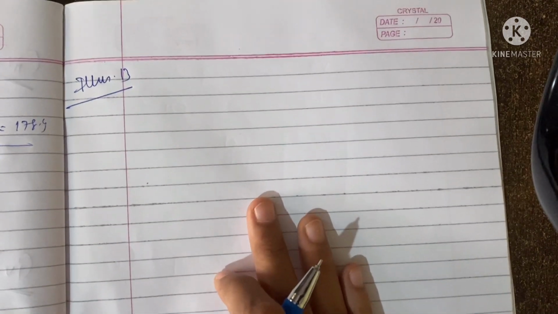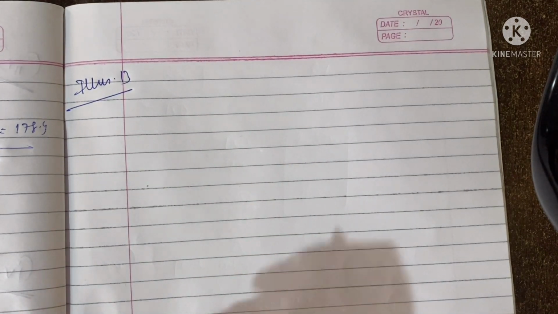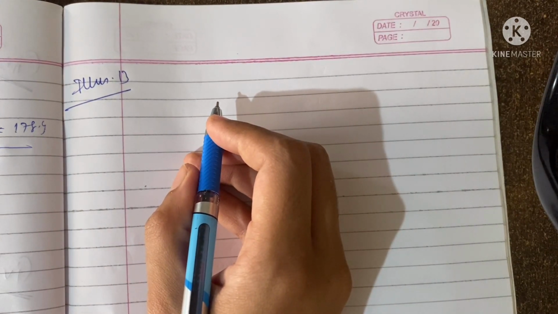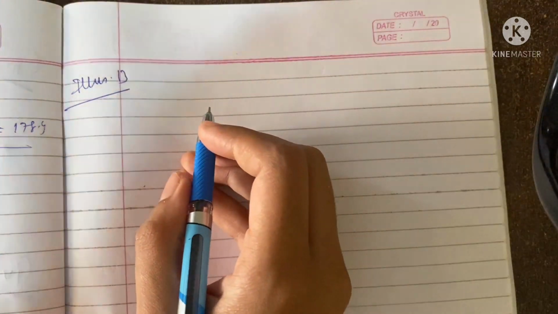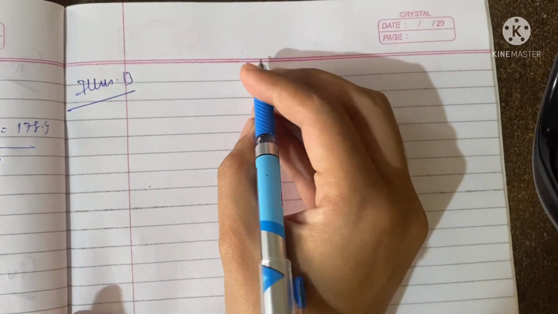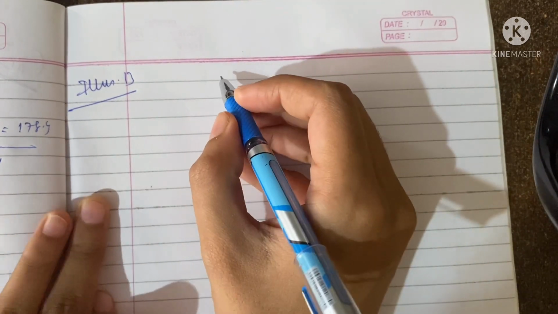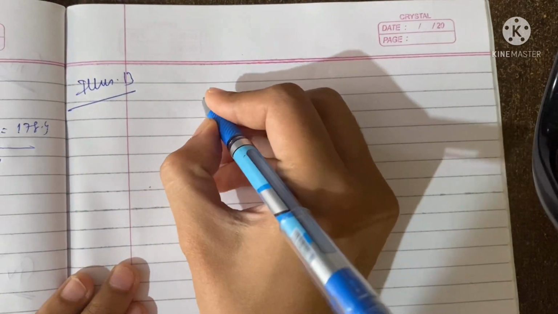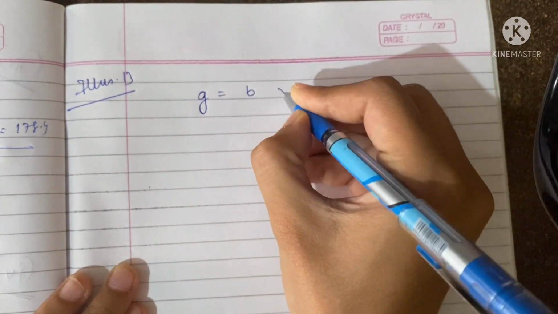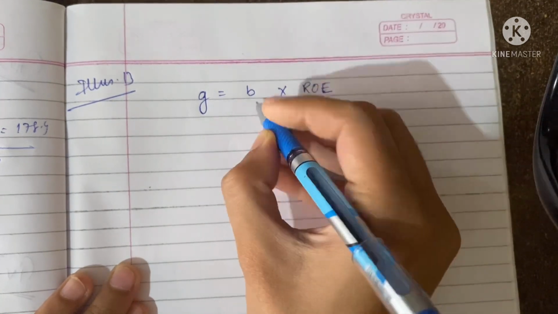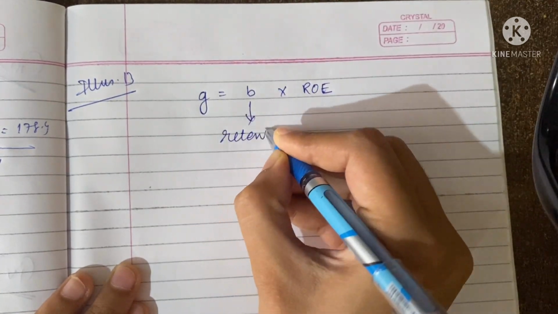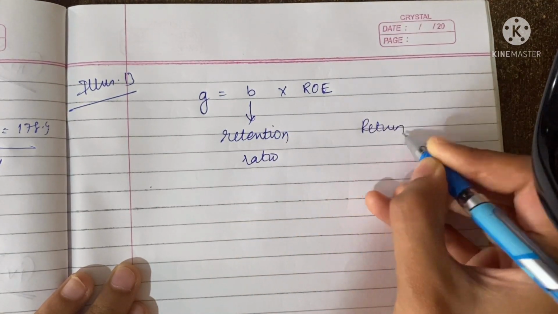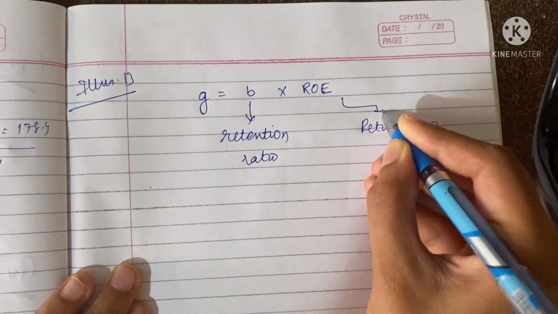In chapter number 6 part 1, I had shared a video regarding growth, dividend and earning, where some concepts had been explained. I would like to recall all those things. If you have not watched it, first watch that, and this would be easy for you. See, growth is equal to b into return on equity. This is the retention ratio and this is the return on equity.